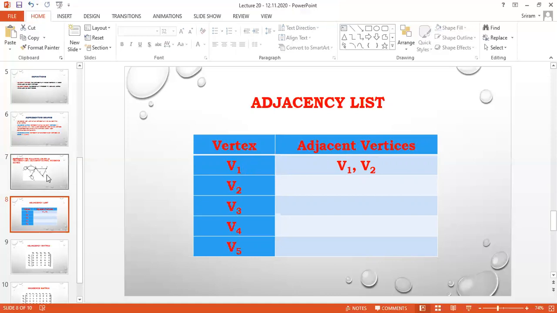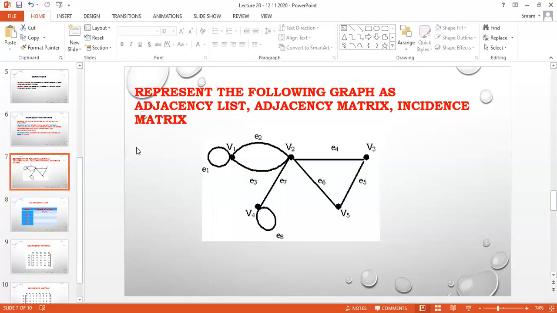Let me check for V2, you will understand very easily. V2 is connected to V1, V3, V4, and V5.